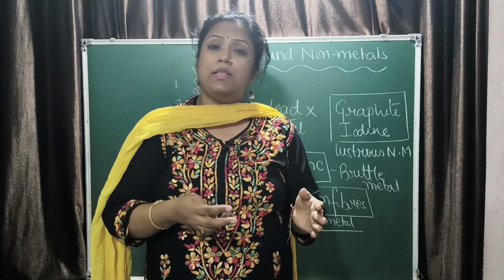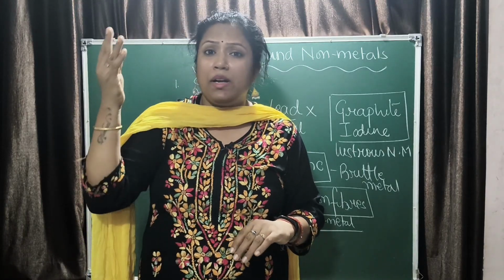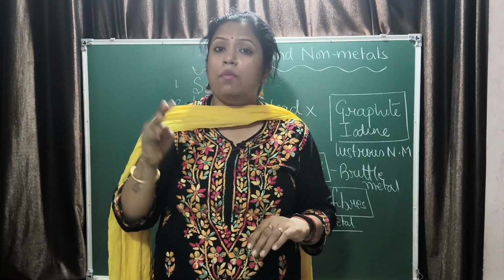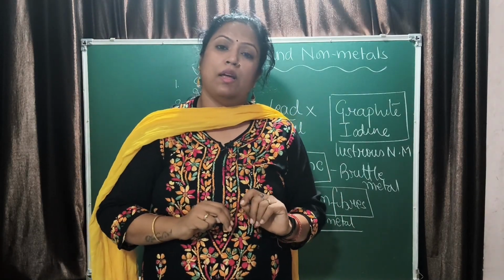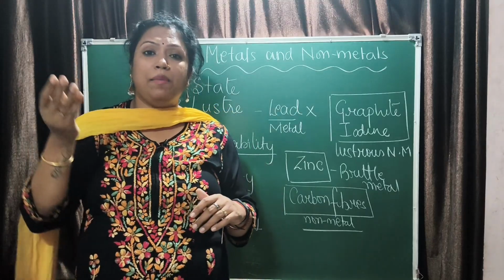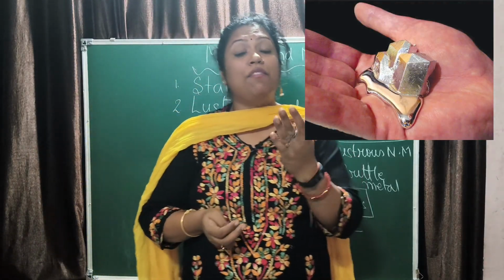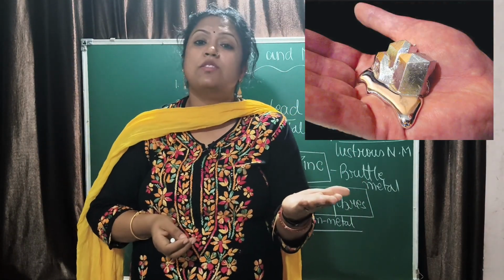Understood? Now, metals are considered to be hard. They have high melting and boiling point. Non-metals have low melting and boiling point, but diamond is an exception here. Then if I say metals have high melting and boiling point, then you have gallium. Gallium is a metal which melts on your palm.